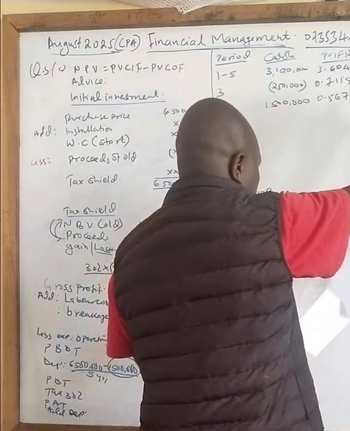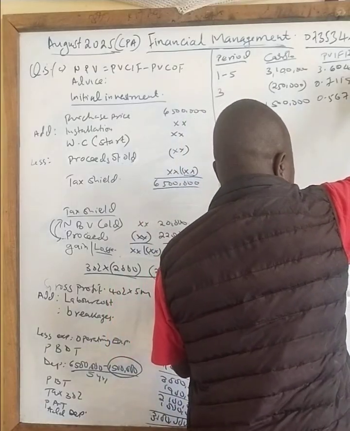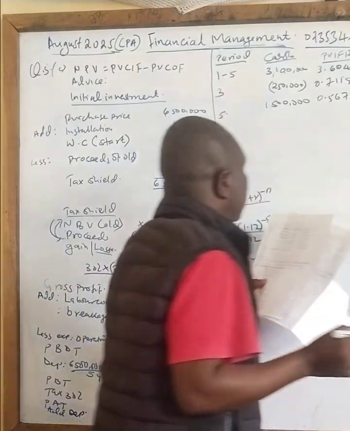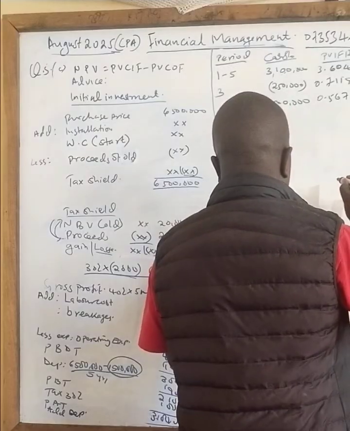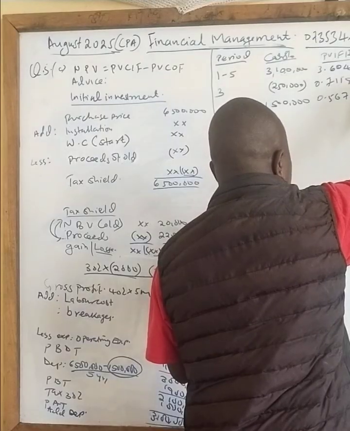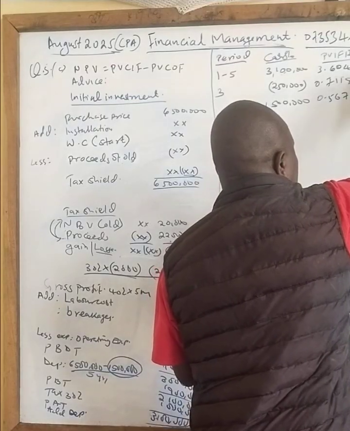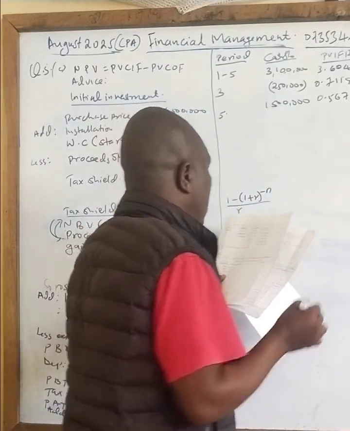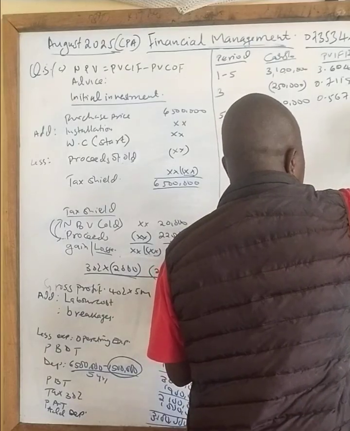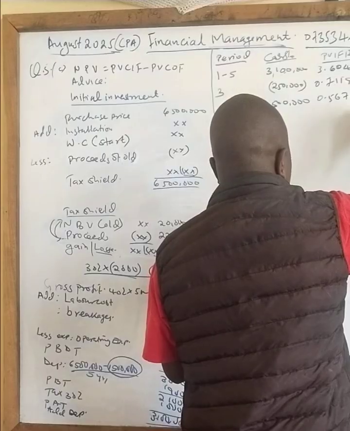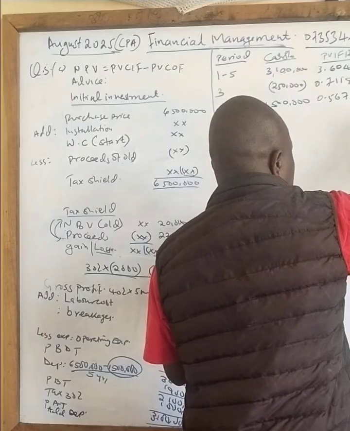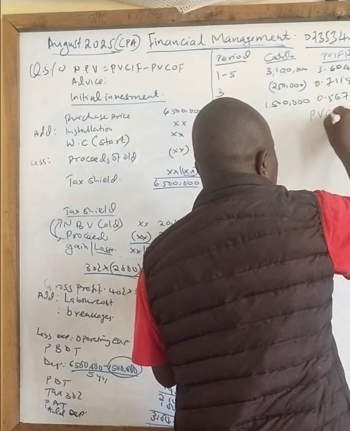So if you multiply this one, your answer you get is 11,174,880. Then the other one is for 250, you get 177,950. It is negative. Then this one will give you 851,140. So if you add that, you get what you call present value of 11,848,070. This is what you call present value cash inflow.